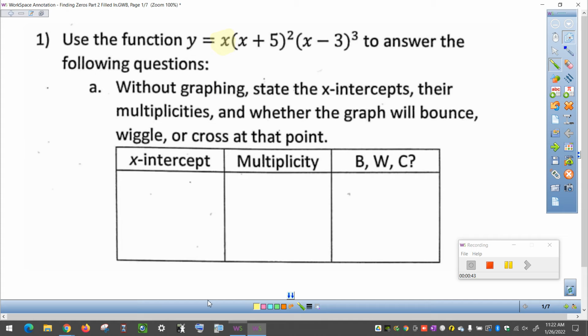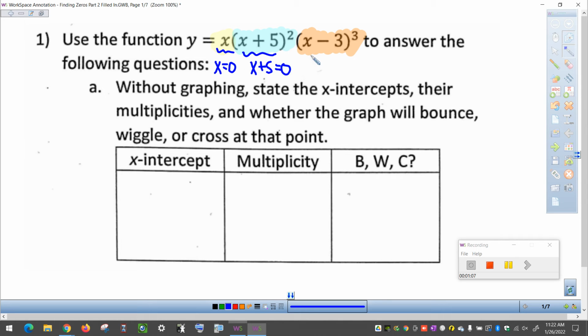I like to think about isolating each piece that involves the variable x. I'm going to use some colors here to help separate this into those 3 pieces. Each one is going to correspond to its own x-intercept. Technically, the x-intercepts are the solutions to setting that piece equal to 0 and solving for x. We just did a ton of work with this recently when we talked about finding zeros. Well, those are the x-intercepts.